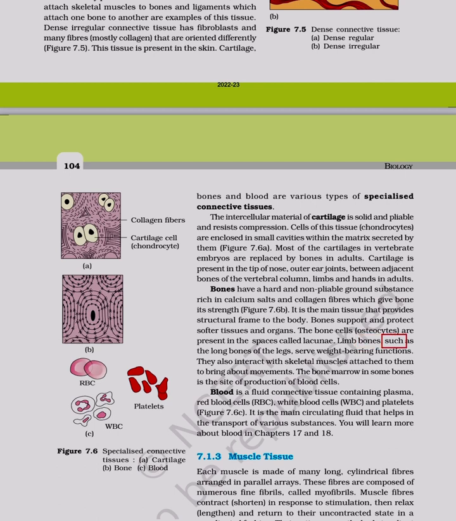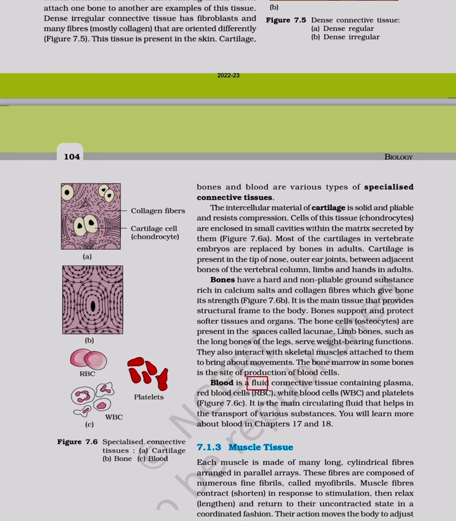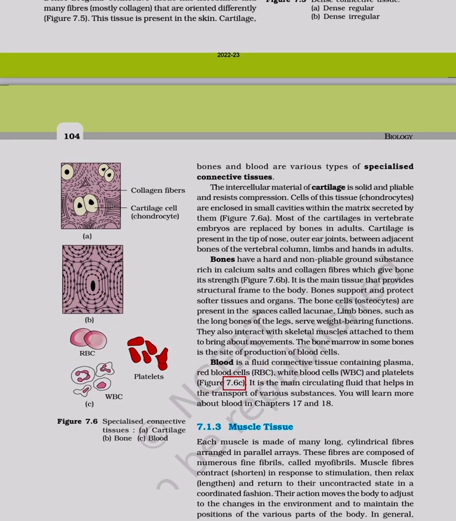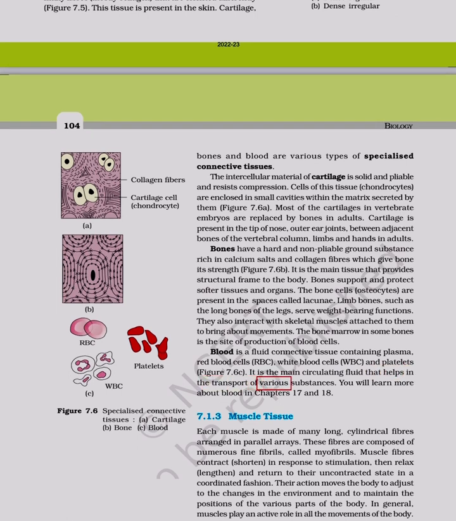Limb bones, such as the long bones of the legs, serve weight-bearing functions. They also interact with skeletal muscles attached to them to bring about movements. The bone marrow in some bones is the site of production of blood cells. Blood is a fluid connective tissue containing plasma, red blood cells (RBC), white blood cells (WBC), and platelets. Figure 7.6c. It is the main circulating fluid that helps in the transport of various substances.